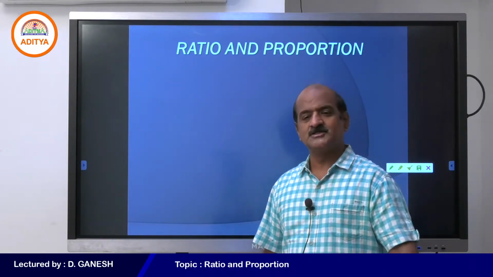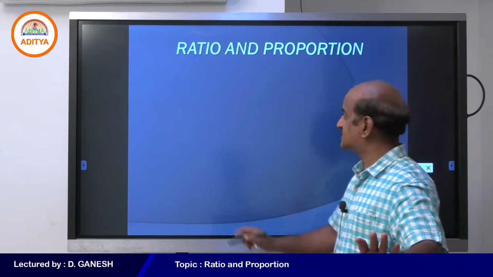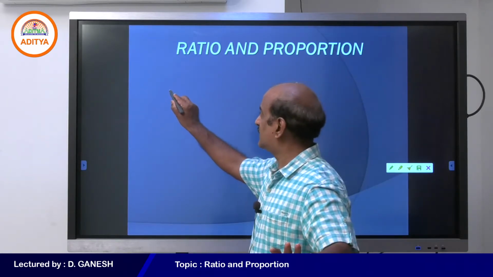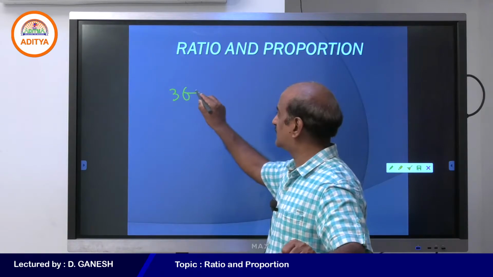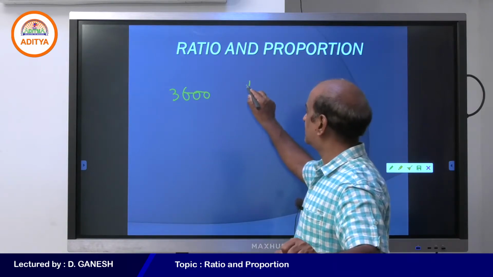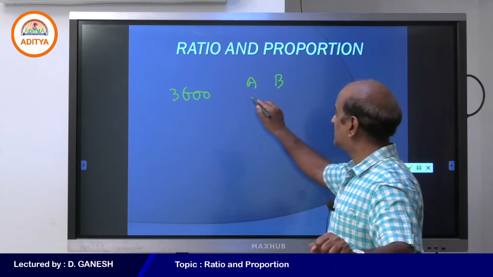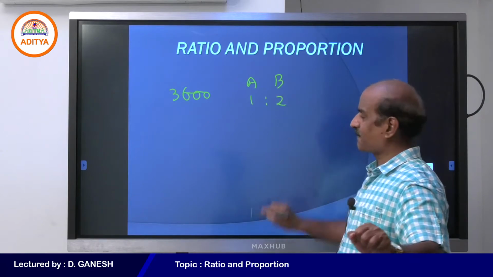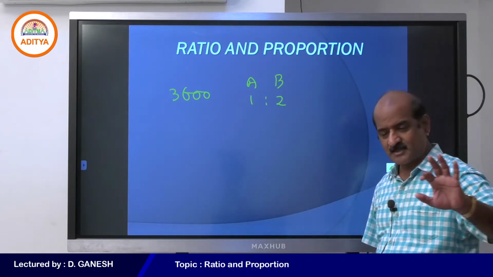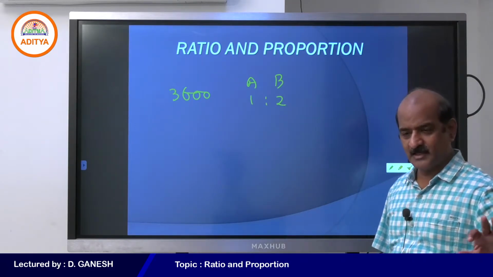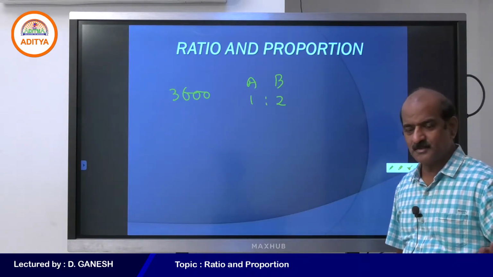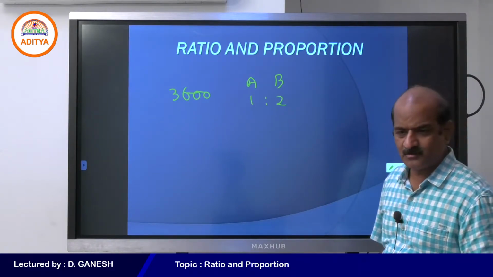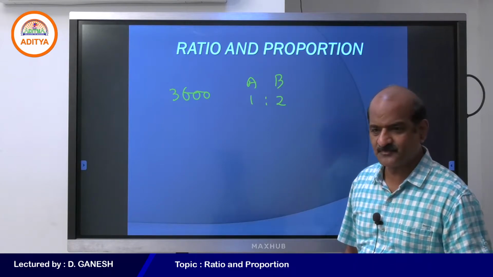Right students, as far as ratio is concerned, for example, if I ask you to divide 3600 rupees between A and B in the ratio 1:2, then how do you divide this amount, my dear students?